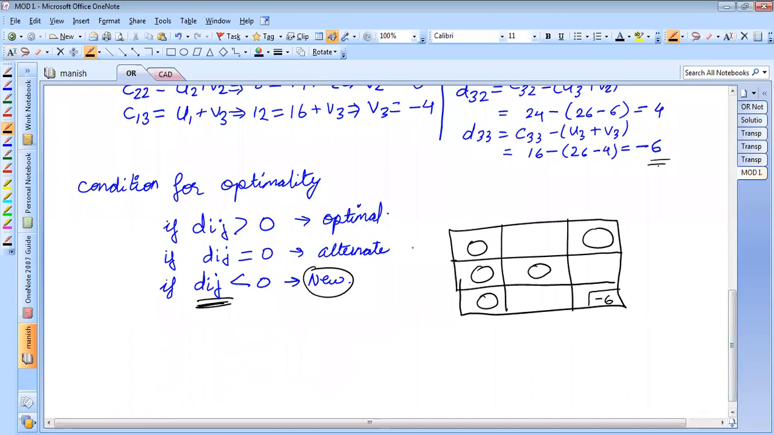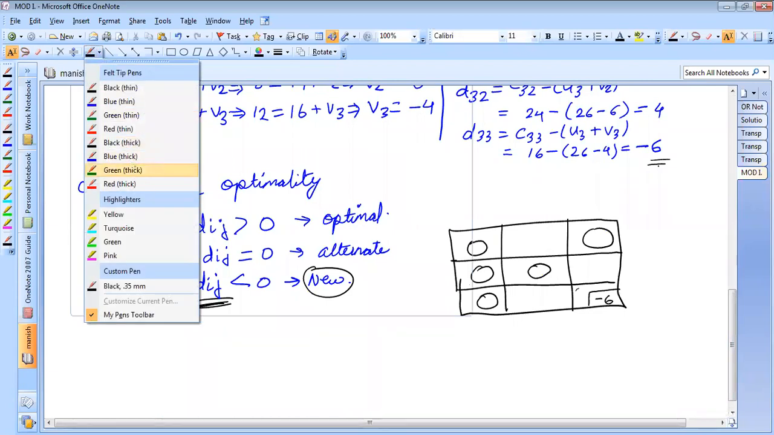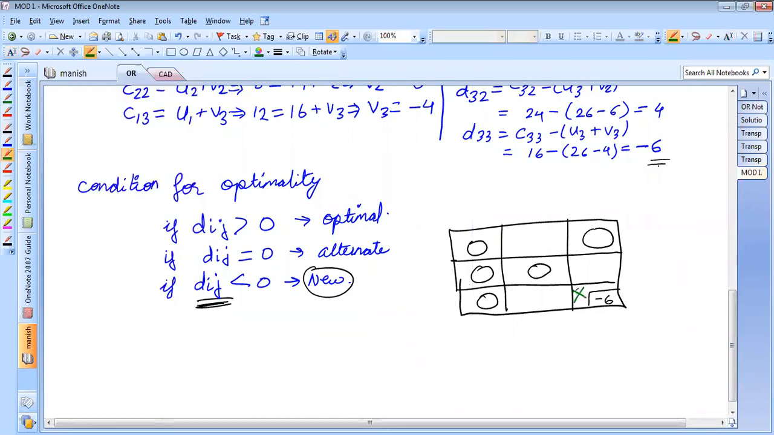So I have selected this cell, that this cell is going to be my cell where I want to make an allocation. Because if I'm leaving this cell, I'm not making an allocation here. I'm getting a loss of 6 rupees per unit. Is it okay? Okay, sir. Is it understood now? Yes, sir.